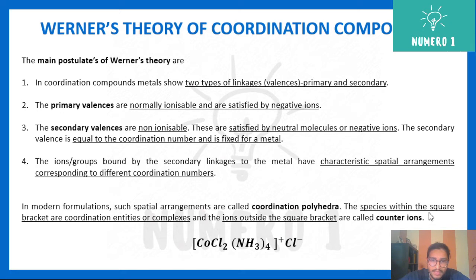The species within the square bracket are the coordination entity or complex, and the ions outside the square bracket are called counter ions. So here this Cl minus is the counter ion, and this entire thing with the central metal atom and all its ligands is called the coordination polyhedron.